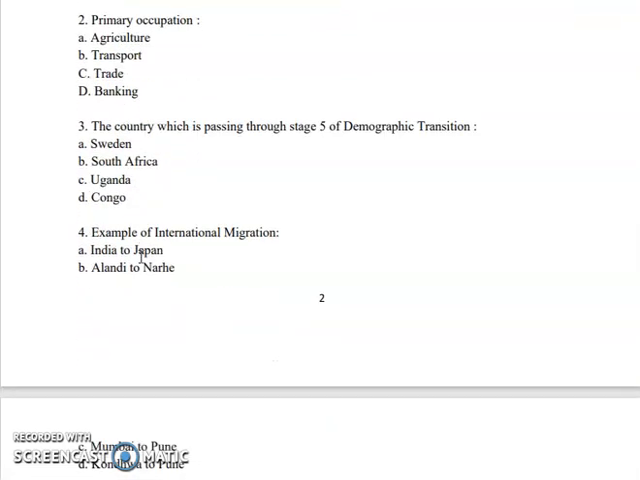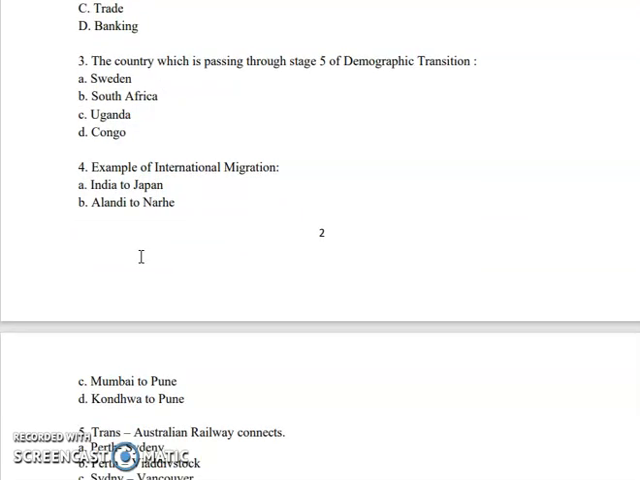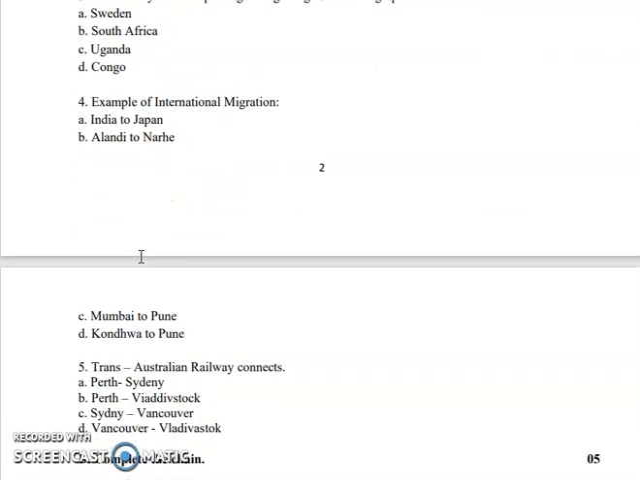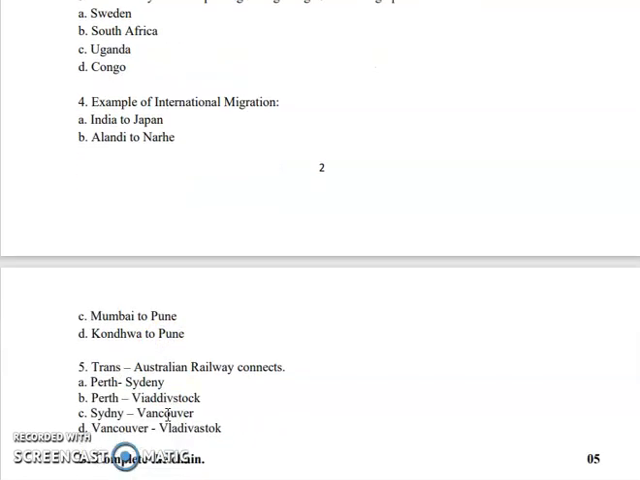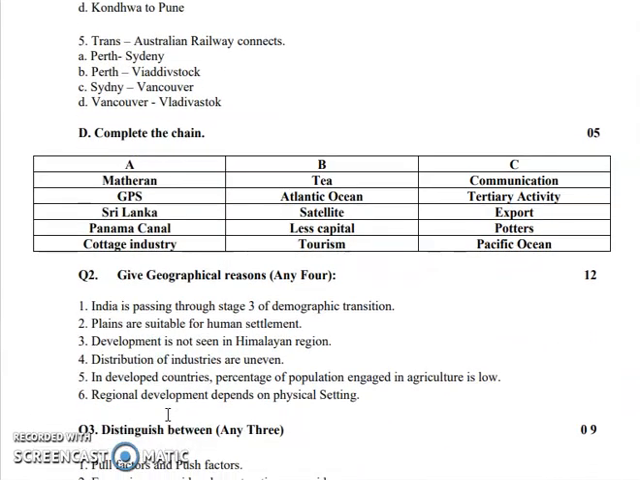Next, the country which is passing through stage 5 in demographic transition. So you have the options like Sweden, South Africa, Uganda and Congo. Next, example of international migration. So which is an example of international? International means what? That first we need to know. Okay, so they have given the example India to Japan, Alandi to Narhe, Mumbai to Pune, Kondwa to Pune. So out of that, which is an international migration?